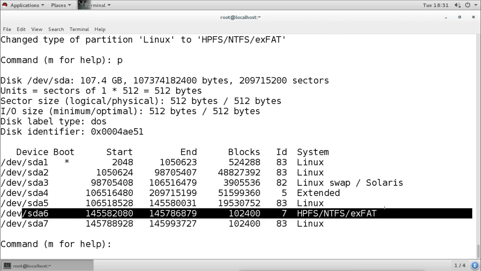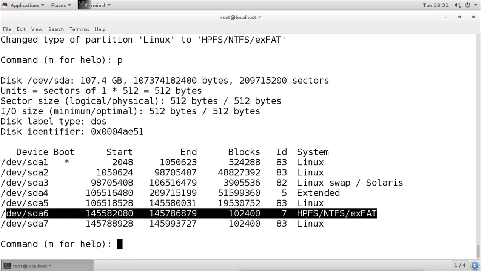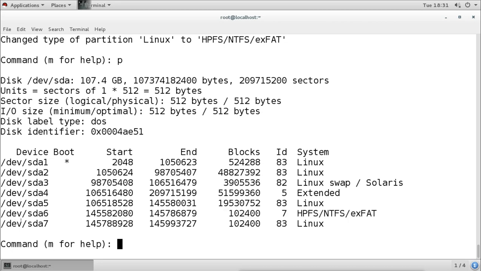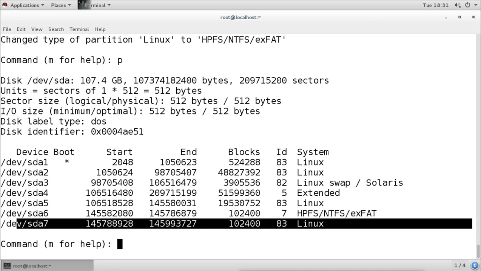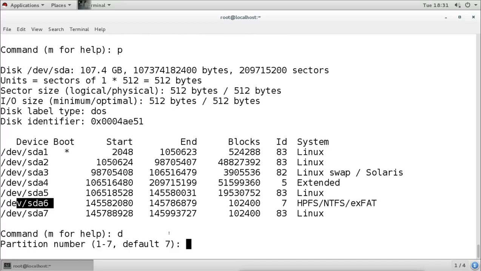Now remember, the partition number is 6, and partition number 7 is a normal partition. Because we can't use it, as there is no option to create the NTFS file system by default right now, I want to delete this partition. So I will press D, and it asks which partition you want to delete. I want to delete number 6, which is the NTFS partition.